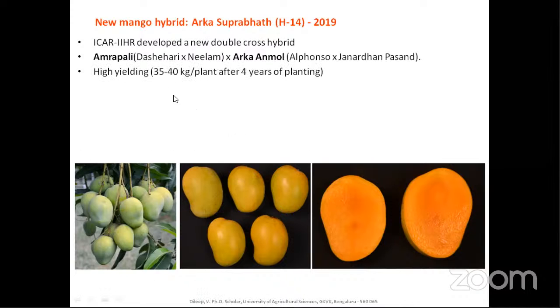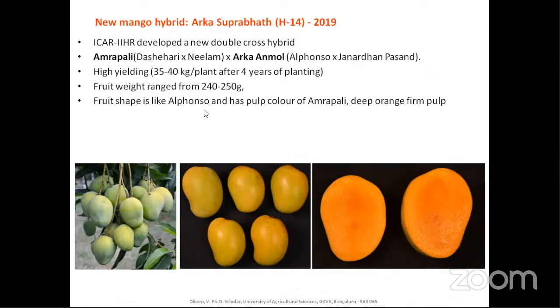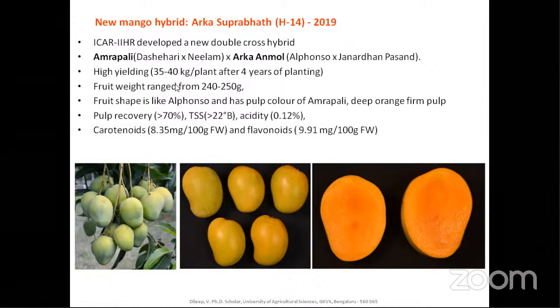So this is high yielding. All these characters need not be essential right now, at least for JRF, but at the SRF and NET level, some of the important characters need to be known. I think carotenoids are also mentioned, 8.35 milligrams. What is the vitamin A content in mango? We discussed earlier, that is 4,800 international units. And the shelf life is 8 to 10 days at room temperature.